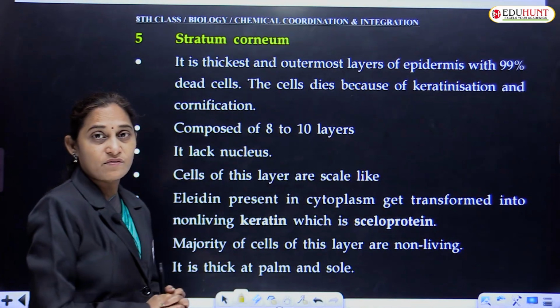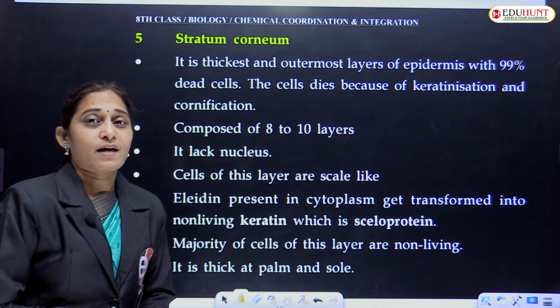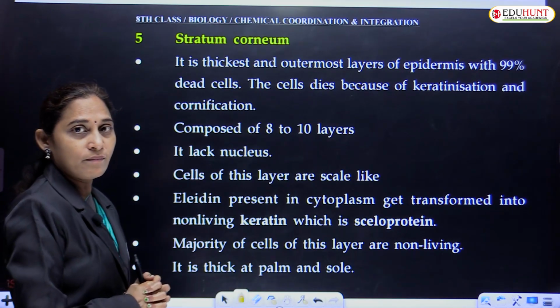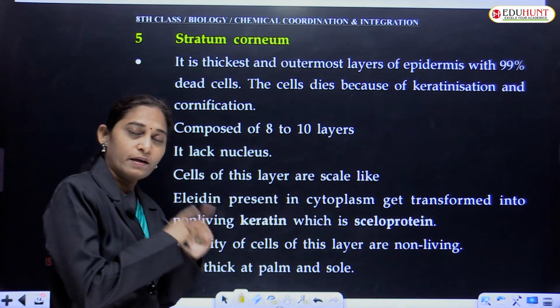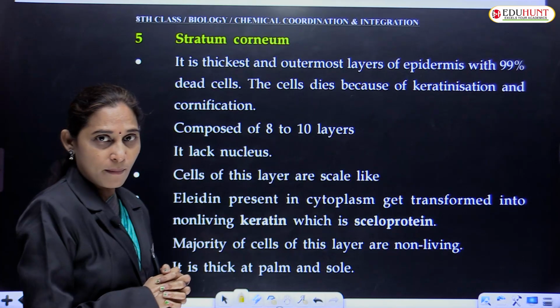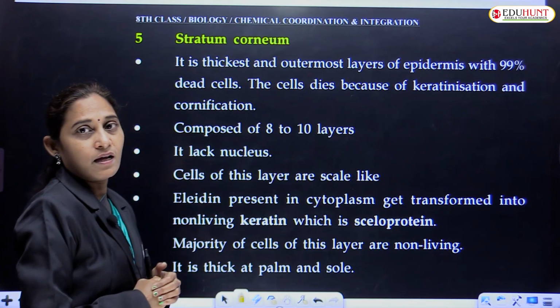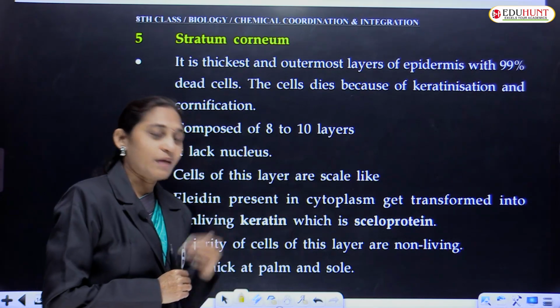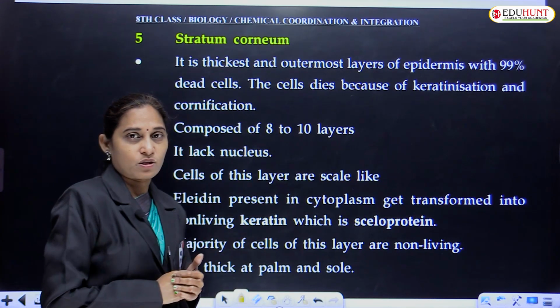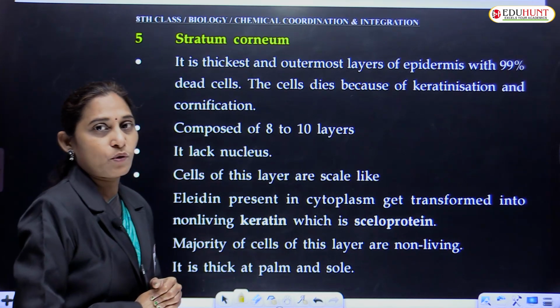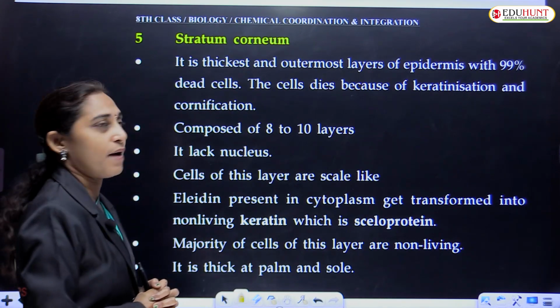Waterproof and semi-transparent layer because it has a protein called elidine. Elidine అనే ప్రోటీన్ ఈ కెరటోహైలైన్ నుంచి ఎలిడిన్ ప్రోటీన్ ట్రాన్స్ఫార్మ్ అవ్వడం వల్ల this layer of the skin becomes semi-transparent, translucent అనొచ్చు అనుకుంటా, semi-transparent, and it becomes waterproof. That is why it acts as a barrier.